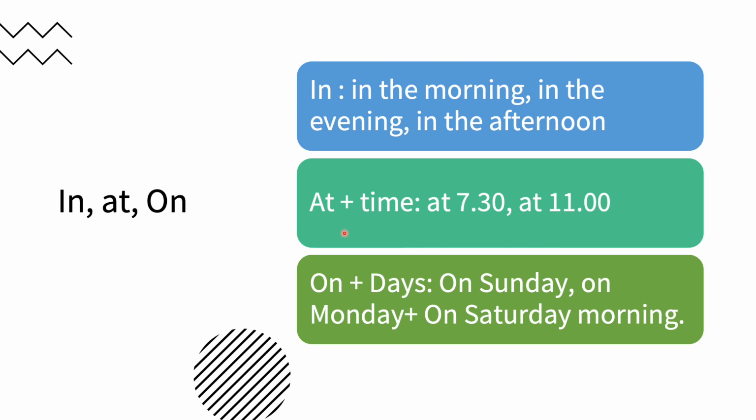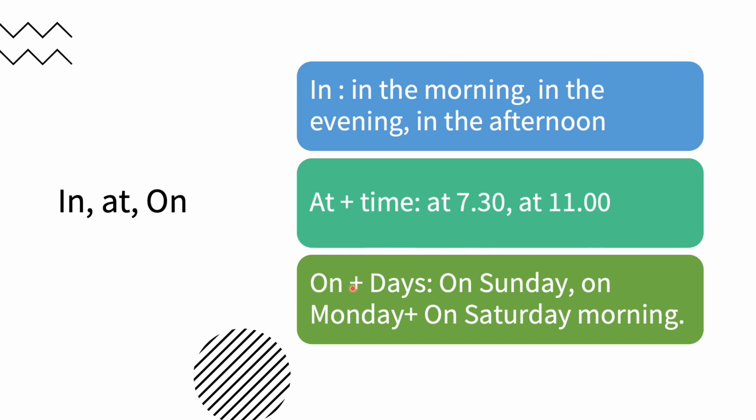At, I use it with time. You mention the time you do things. For example, you said, I eat my breakfast in the morning. Okay, what time of the morning do you eat your breakfast? So we will say, for example, I eat my breakfast at 7:30 a.m. I sleep, for example, or I drink my coffee at 11 a.m.